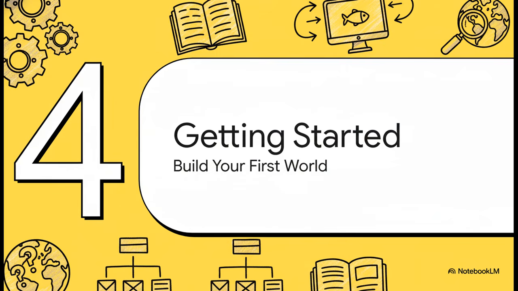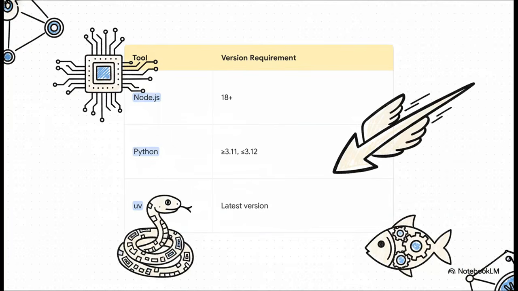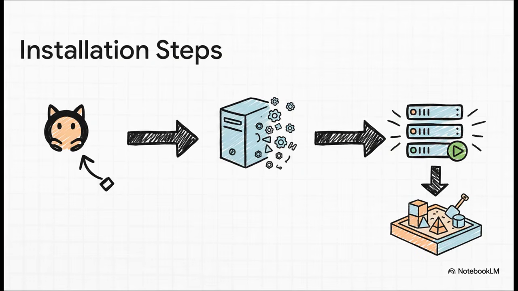Well, for those of you who are technically curious, the project is completely open source, and the team has made the setup surprisingly straightforward. Essentially, if you're a developer, you probably already have the main tools you need, Python and Node.js. The fact that it's built on such common technologies was a really deliberate choice to make it as easy as possible for people to just jump in and start experimenting. Once your environment is all set up, getting the project running is simple. You just download the code from GitHub, run one installation script, and then start the local server. Within just a few minutes, you can be ready to create your very first simulation, which is pretty remarkable for a tool this powerful.